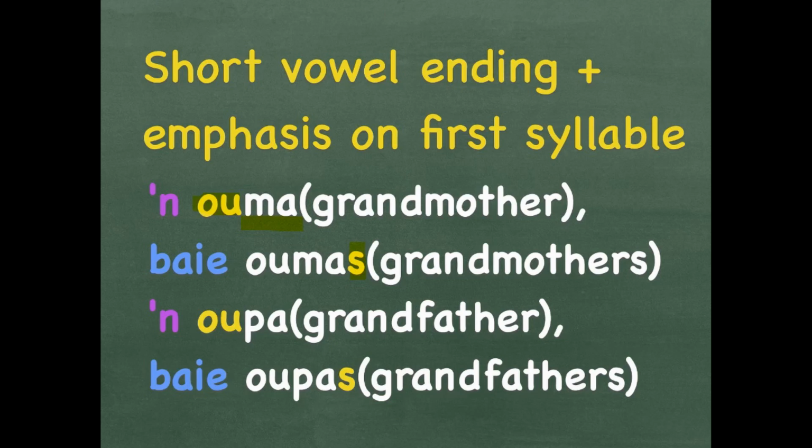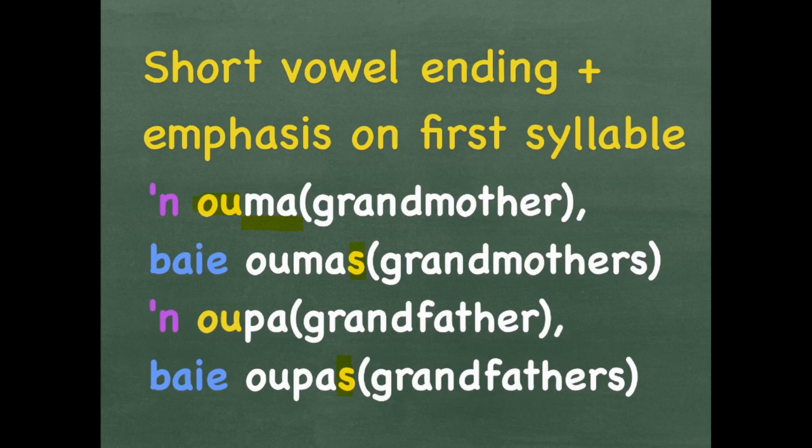Let's say it again, omas. This is an S without the apostrophe. Opa is a grandfather. Baie opas is more than one grandfather. Grandfathers. Opas has an S without an apostrophe. Make sure that you do not confuse ma and oma or pa and opa when putting them in plural.